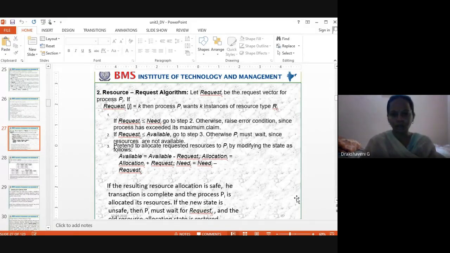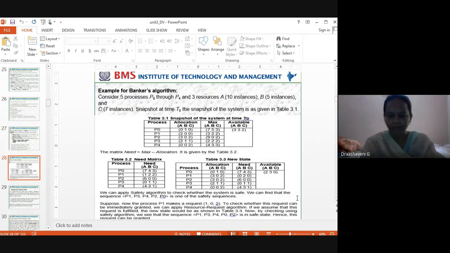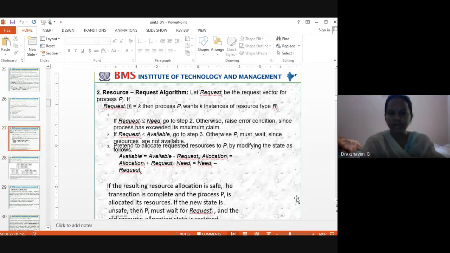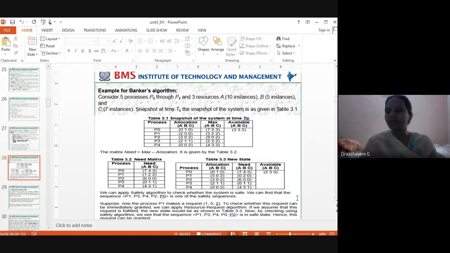Pretend to allocate the requested resources to Pi by modifying the state as follows. Available equals Available minus Request. Allocation equals Allocation plus Request. Need equals Need minus Request. This will be clear once we go through the algorithm problem. If the resulting resource allocation is safe, the transaction is complete and the process Pi is allocated its resources. If the new state is unsafe, then we say it is in a deadlock state. Okay, now let us take one problem, then it will be clear.